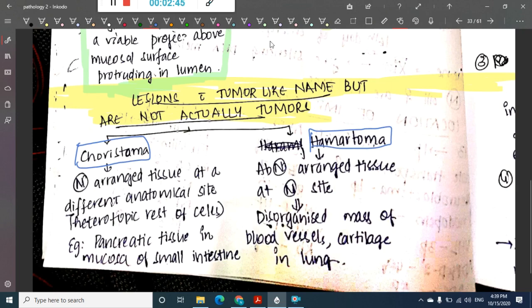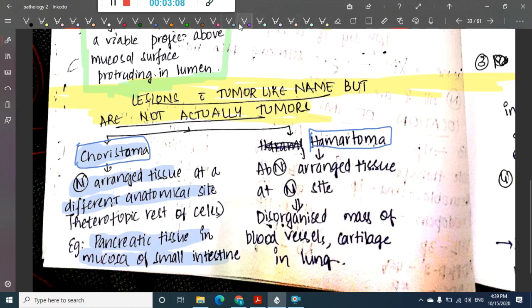See, what is choristoma? Choristoma is actually a normally arranged tissue which is present at a different anatomical site. It is normal tissue, but it is present at a different site. So that is heterotopic rests of cells. For example, presence of pancreatic tissue in the mucosa of small intestine is choristoma.